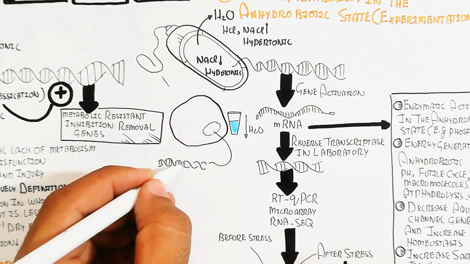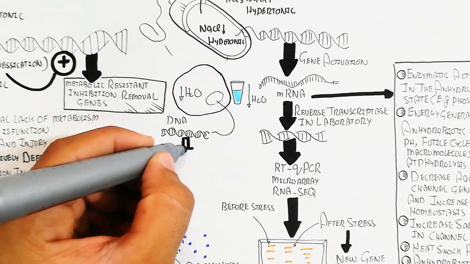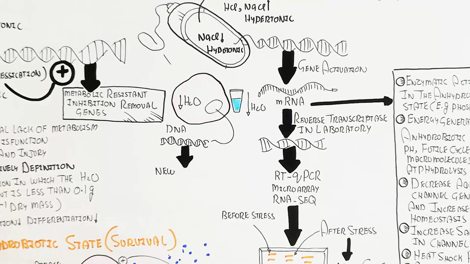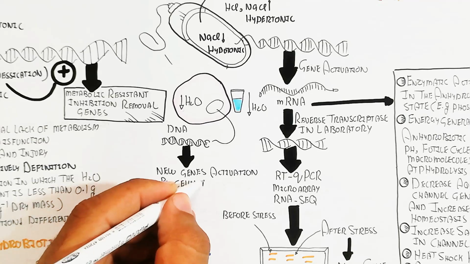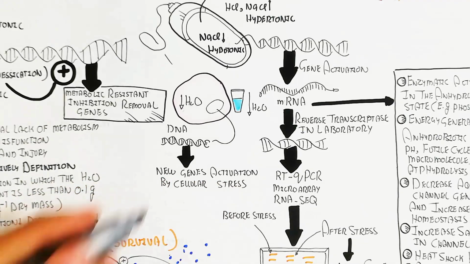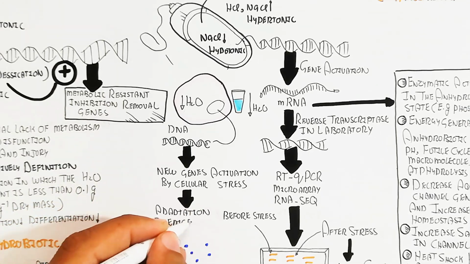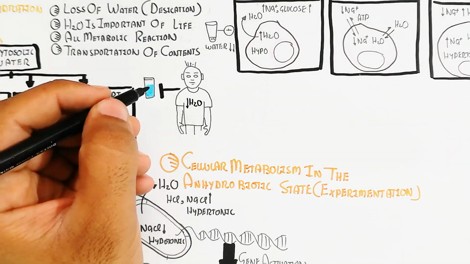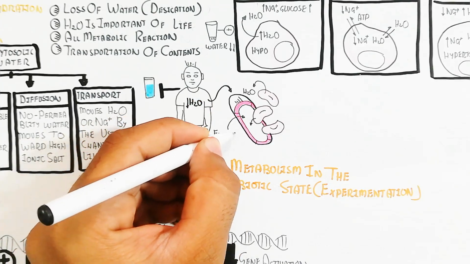For example, in humans, dehydration during fasting of water, restriction, a drought condition, will lead to new gene activation by cellular stress, will lead to adaptation by epigenetics. So the epigenome activation will lead to producing the mRNA. The mRNA will synthesize the protein. This protein can be an enzyme, a functional protein, a heat shock protein during hot weather, and other proteins that will maintain the body, and the biological stress will lead to increased longevity.